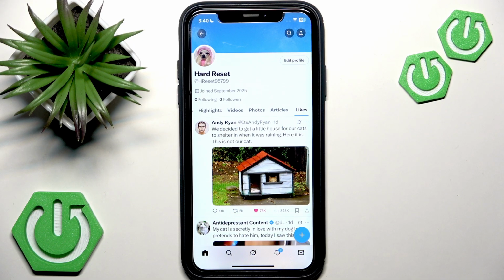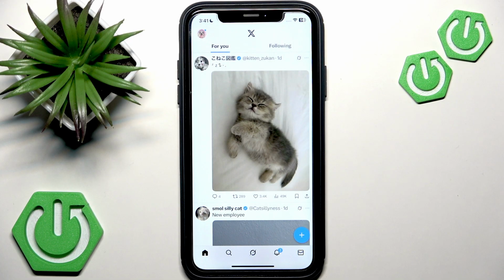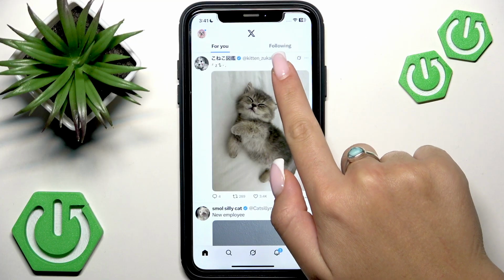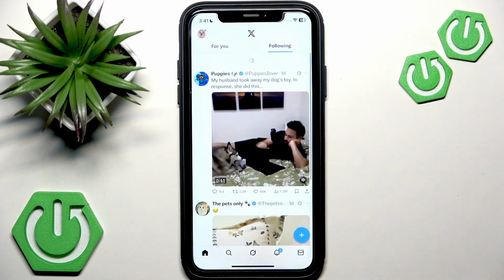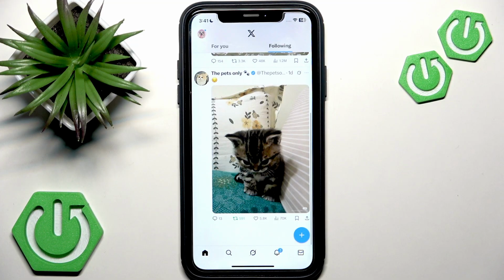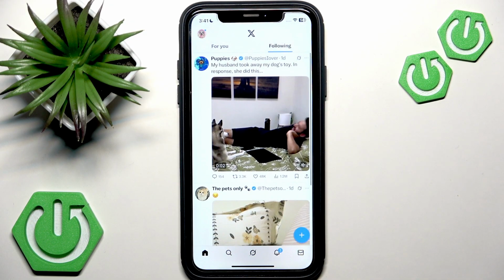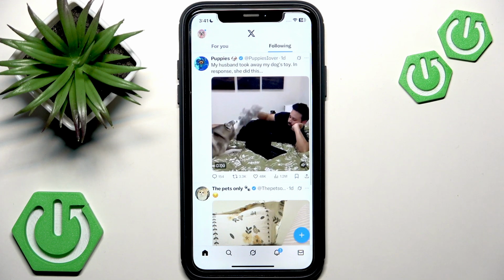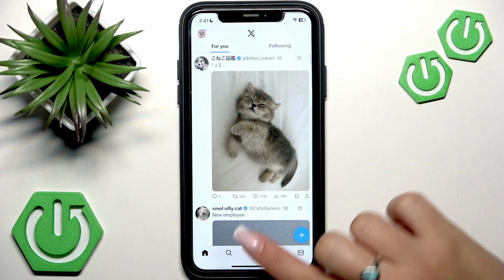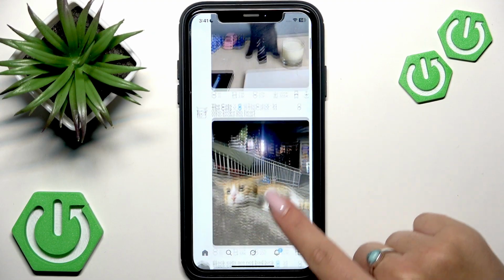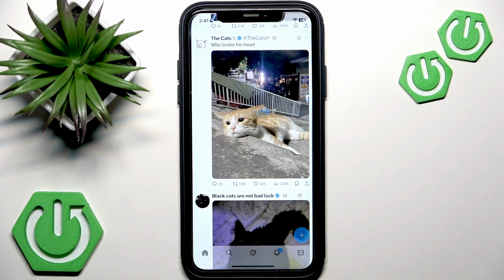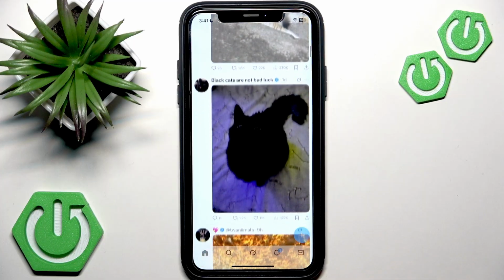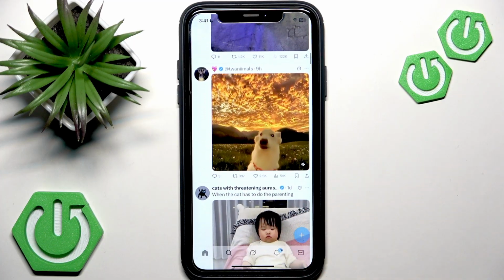So nobody means nobody. But here's the thing: in the X application, at the top of your homepage, you should see the Following section. This is the section where you can see posts that people you follow liked, and sometimes your followers can see a post that you liked with the note that this user liked this post. So just keep in mind that your followers can see in that section on their homepage that you liked this or that post. So be careful with things you like on X.